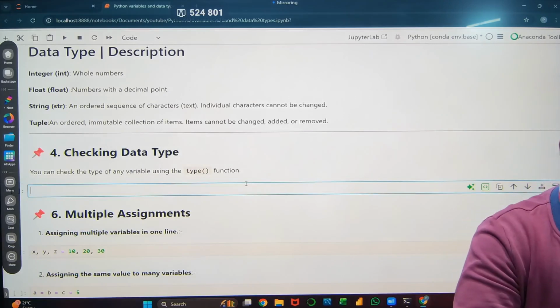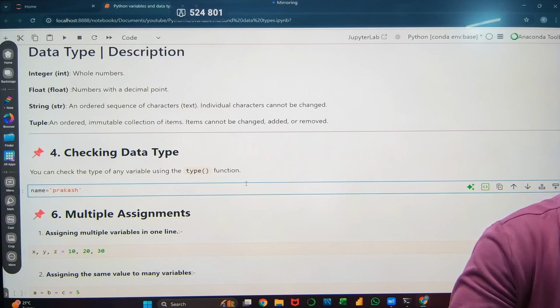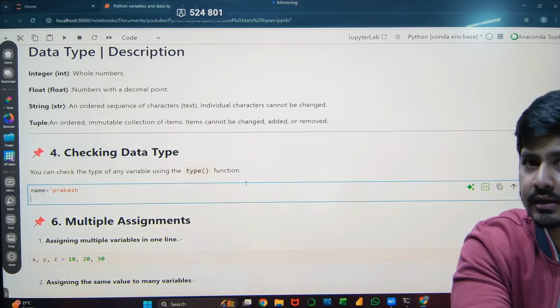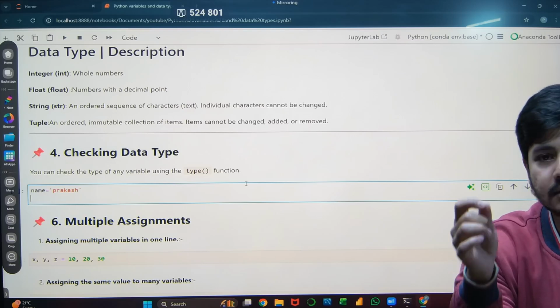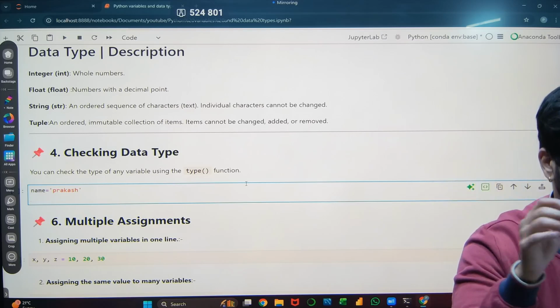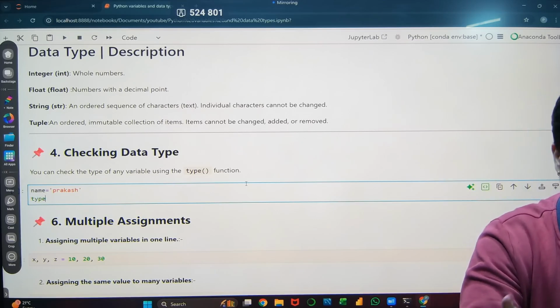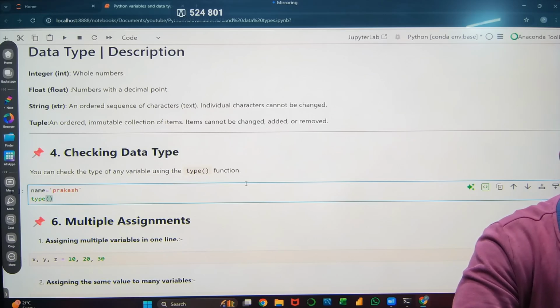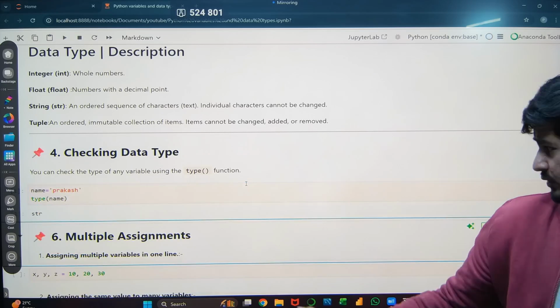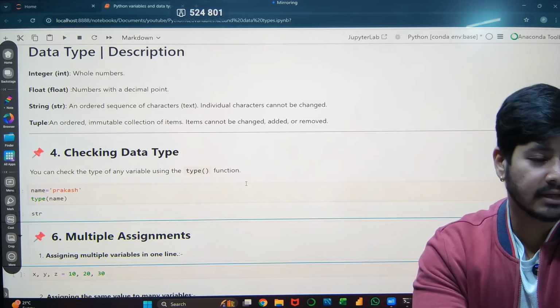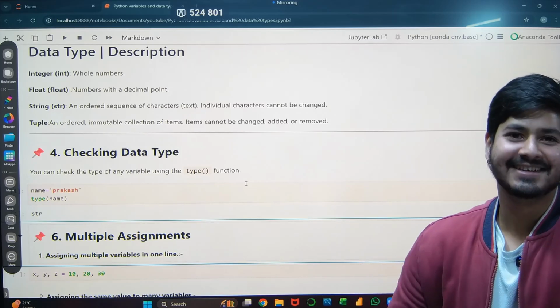If I write name is equals to Prakash, and I want to check the data type of name, here name is a variable and Prakash is the value stored in it. So I have to write the type function, type, and define the variable name, that is name. It is showing string. That means the data type of name here is string. I hope that is ultra clear.